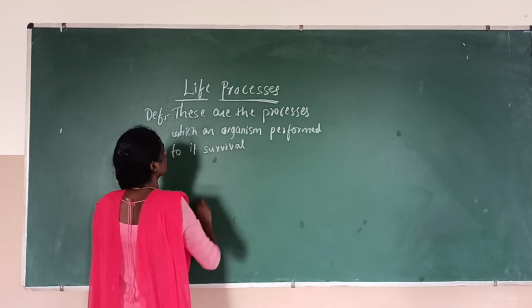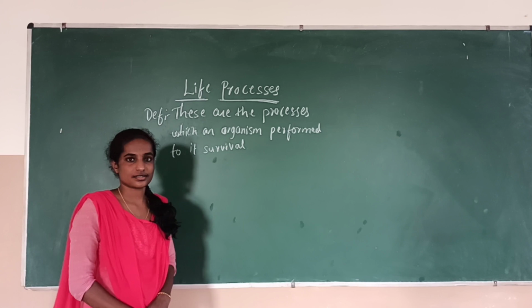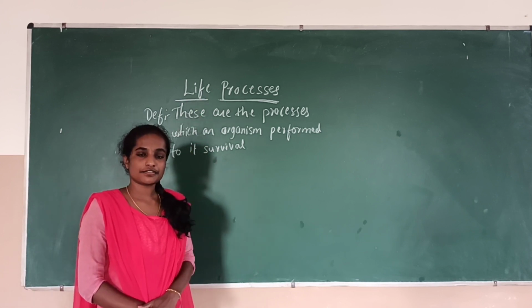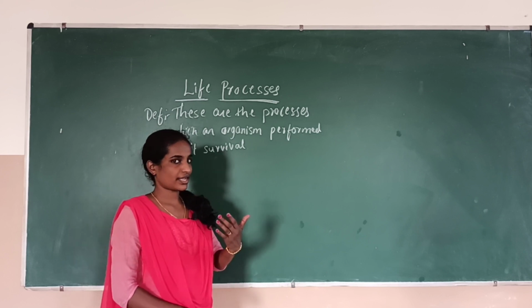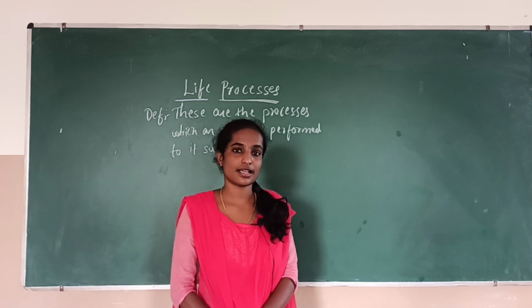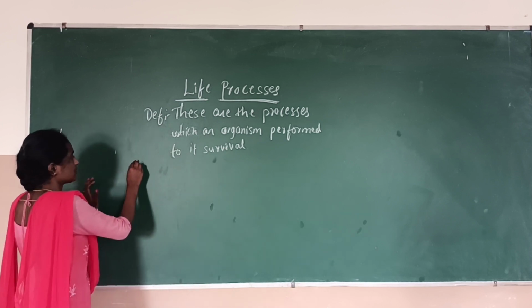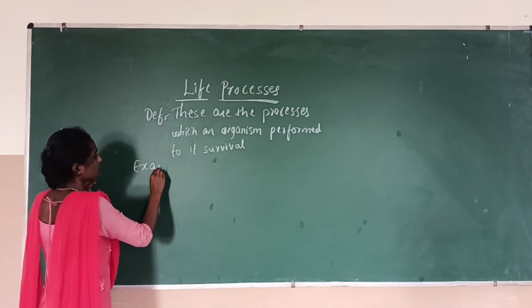This is what we call life processes. In this chapter you are going to study the different types of life processes which we can see in plants as well as animals. So, let me start with the examples of these life processes.